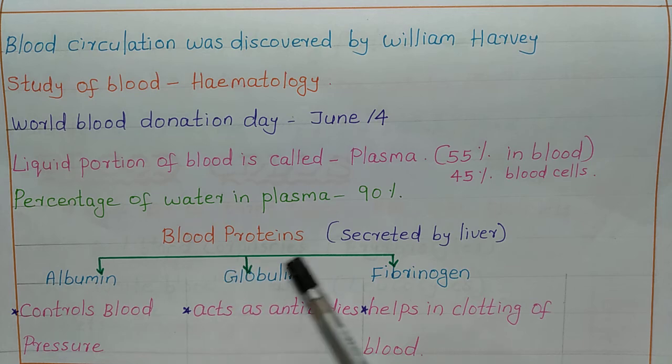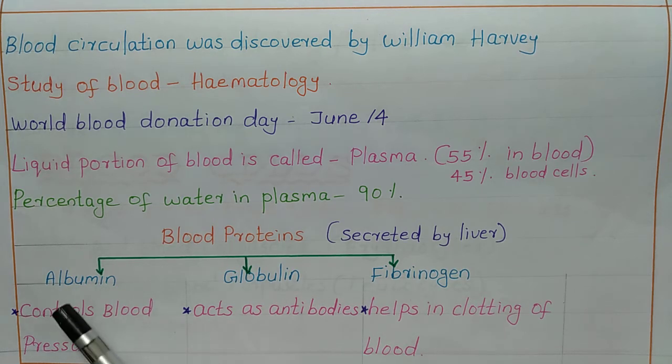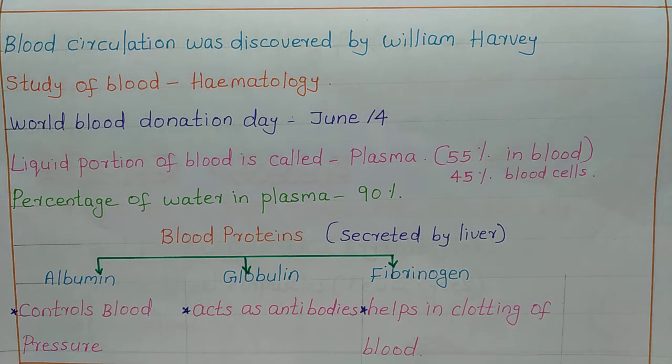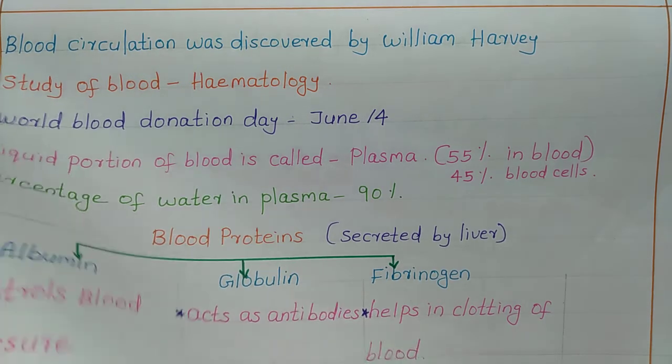Now let's see about the blood proteins. There are three types of blood proteins, namely albumin, globulin and fibrinogen. These blood proteins are secreted by liver. So let's see their functions. First, albumin, it controls blood pressure. Globulin acts as antibodies. Fibrinogen helps in clotting of blood.